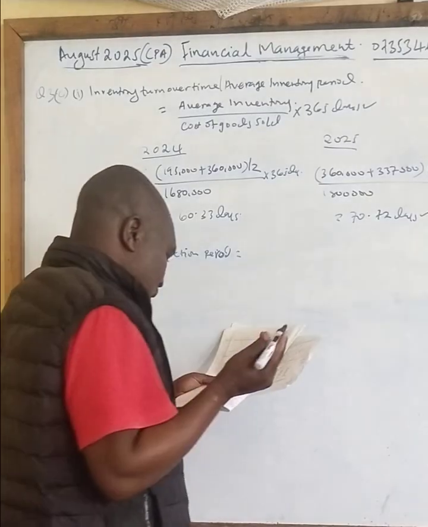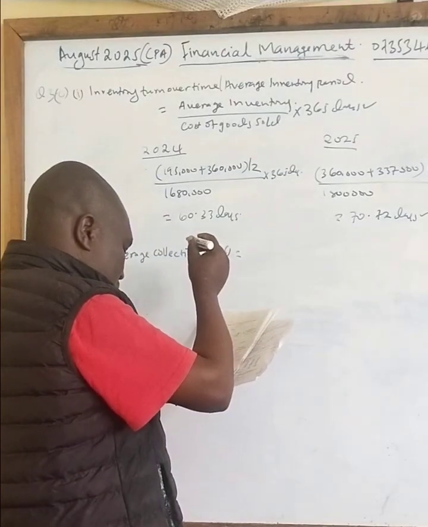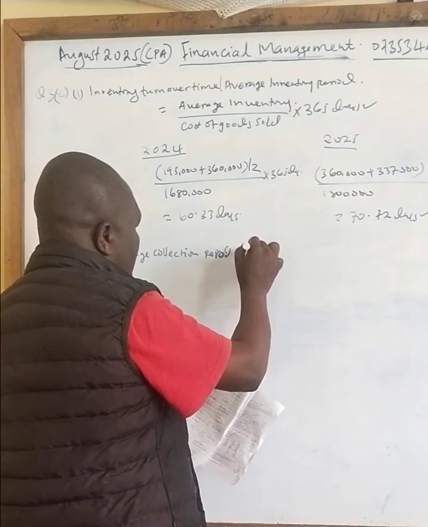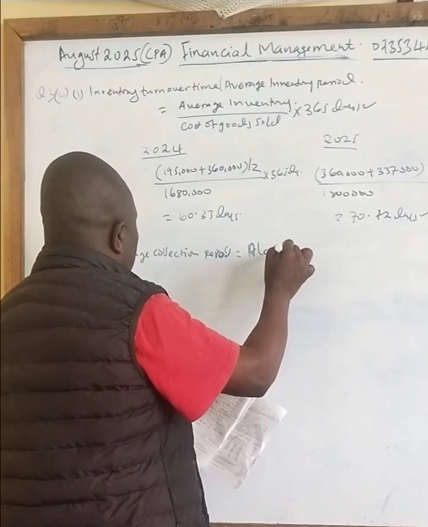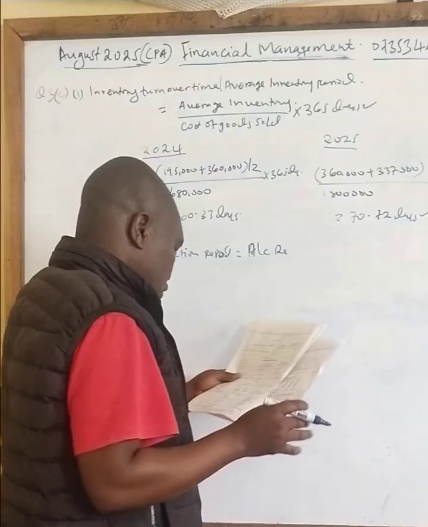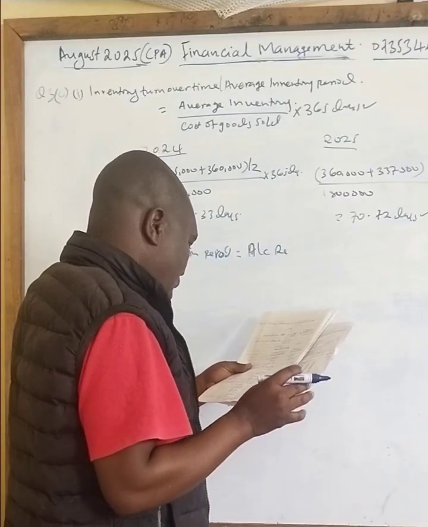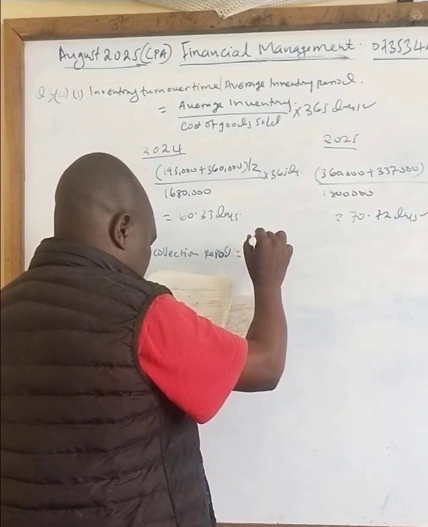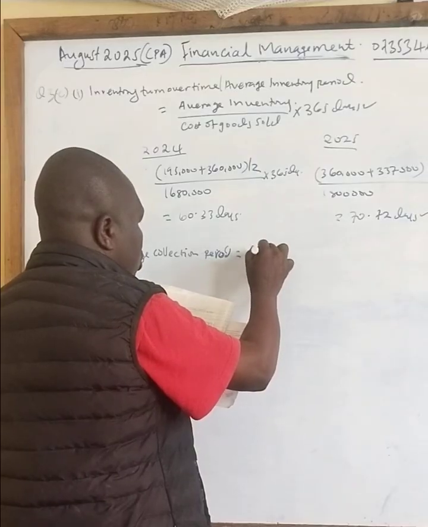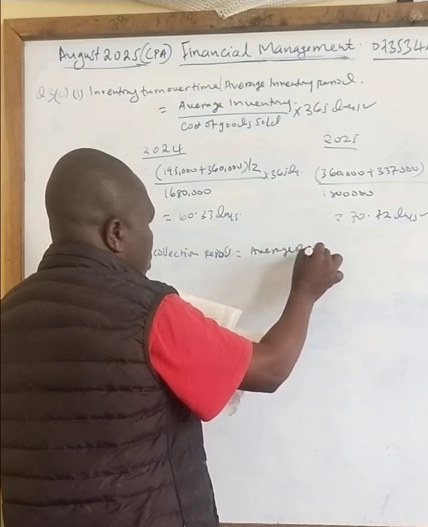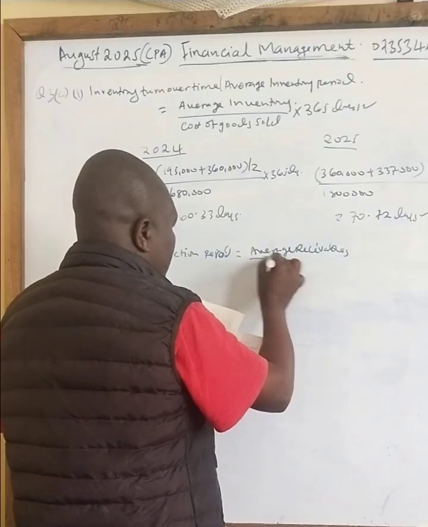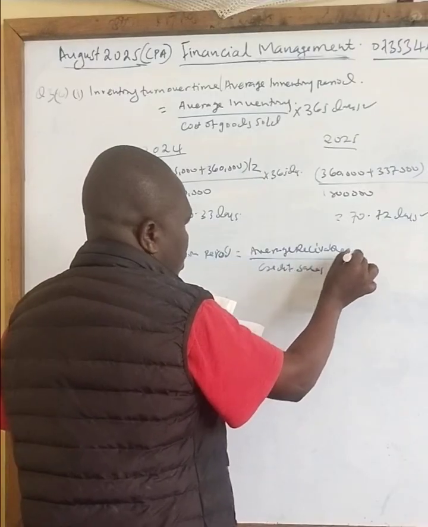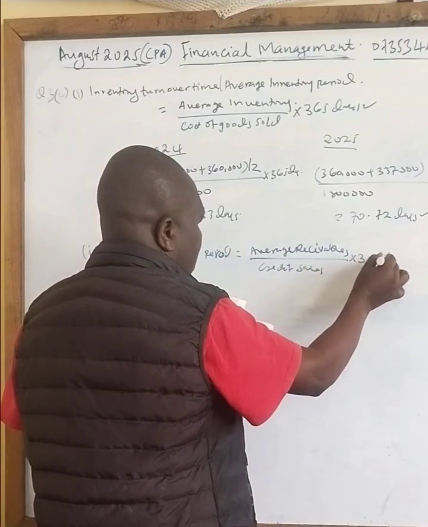You need to take your average receivables, accounts receivable, divide by credit sales times 365 days.